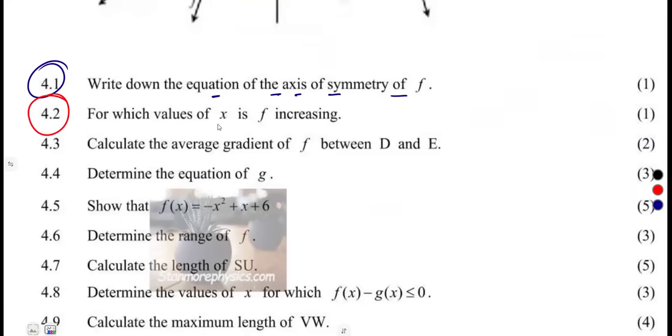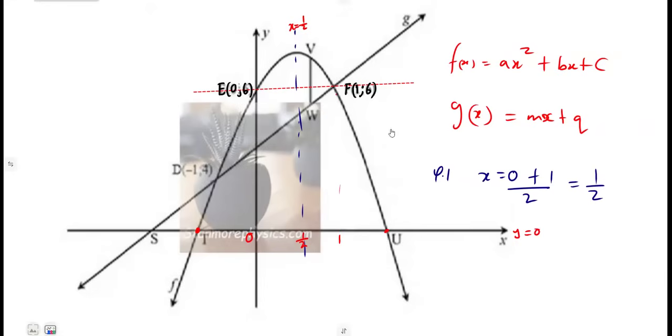4.2, for which values of x is f increasing? When the graph is increasing, from our condition here, this is concave down. So the graph is increasing from these values like this up to the turning point, where x is a half. It is increasing up to the turning point. From the turning point, the graph is decreasing. The y values start to decrease, going down. So to note if the graph is increasing or decreasing, you work from the turning point. From this turning point, we're talking about values of x compared to 1 over 2,